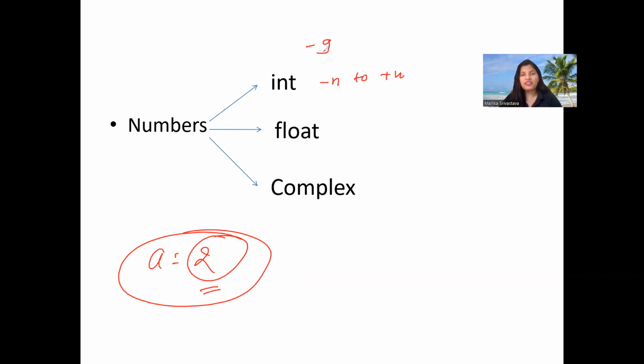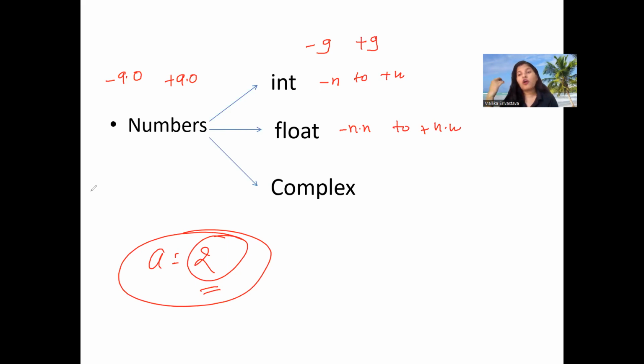That means minus n is also integer type of data, and plus n is also integer type of data. Same way, the range of float is from minus n point n to plus n point n. So minus n point 0 is also float type of data, and plus n point 0 is also float type of data.